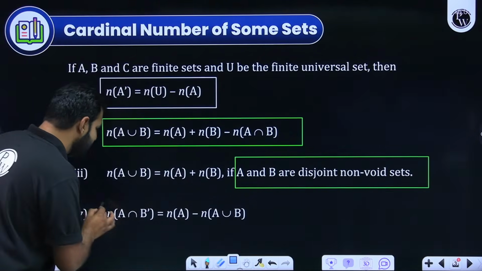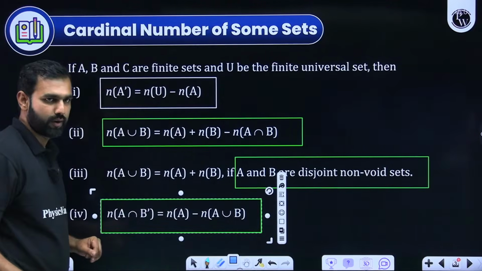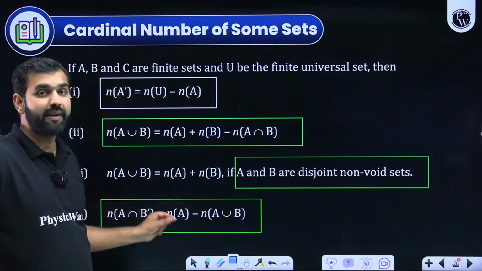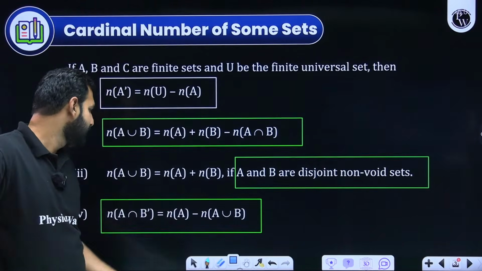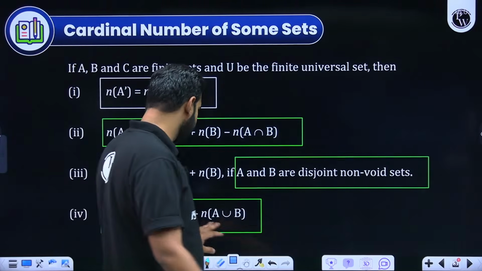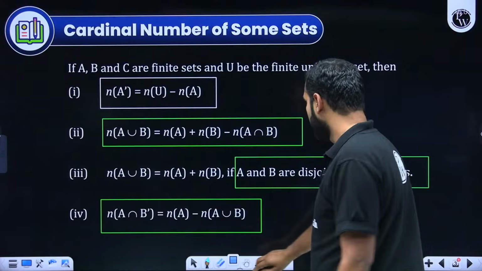When you say, sir, what about A intersection B naught? So the common part of A with the complement of B, which simply means, out of A, if you remove A intersection B, let me correct this. There is some correction here. I'll show you how. Please understand.